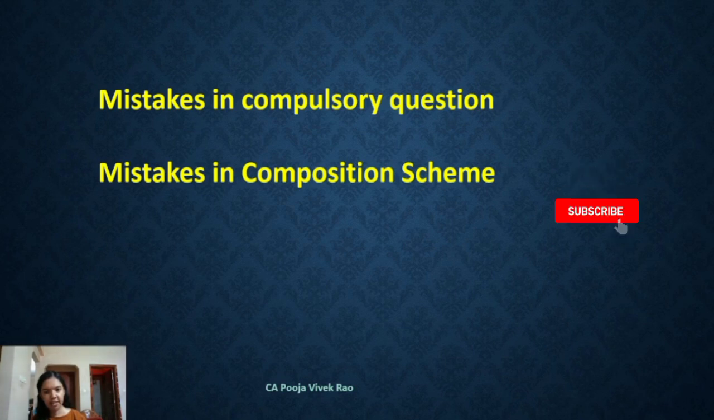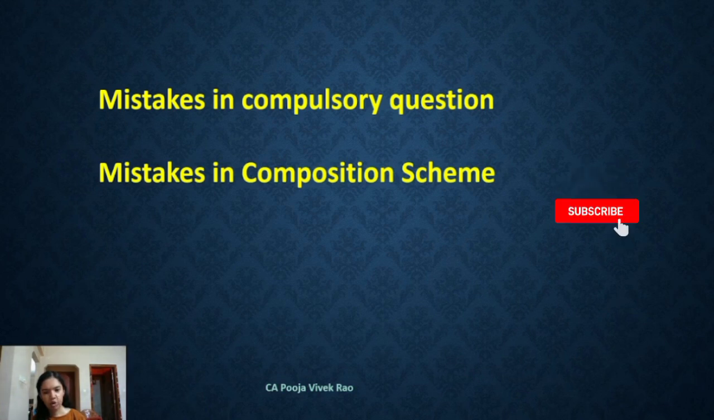Now let's see the second error under this composition scheme. Most of the time students fail to appreciate that it is only the supplier of supplies not leviable to tax that is ineligible to opt for composition scheme, and not the supplier of the supplies exempt by way of notification. So they wrongly disallow the composition scheme to that supplier also whose supplies are exempt by way of notification. So the exam tip here is a supplier of supplies not leviable to tax.